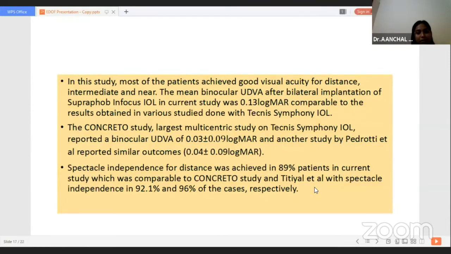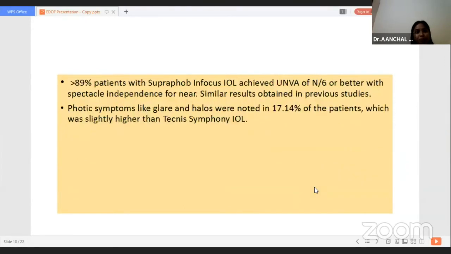Spectacle independence for distance was achieved in 89% of patients in the current study, which was comparable to the Concerto study and Pedrotti et al., with spectacle independence in 92.1% and 96% of patients respectively. More than 89% of the patients with suprafoveal in-focus achieved uncorrected near vision of N6.